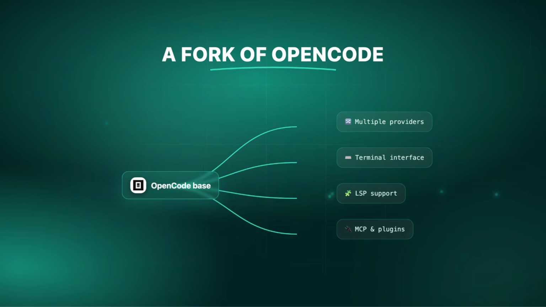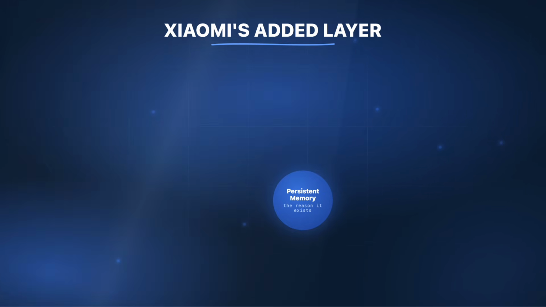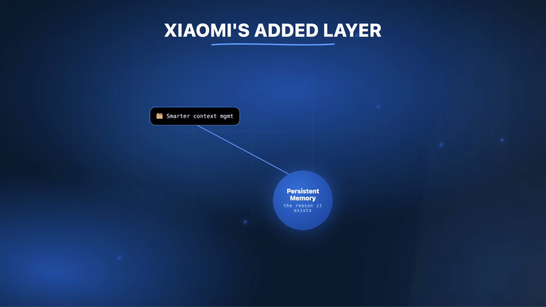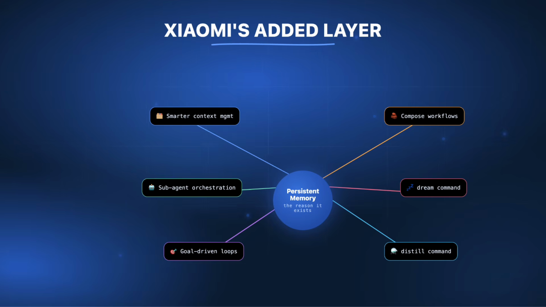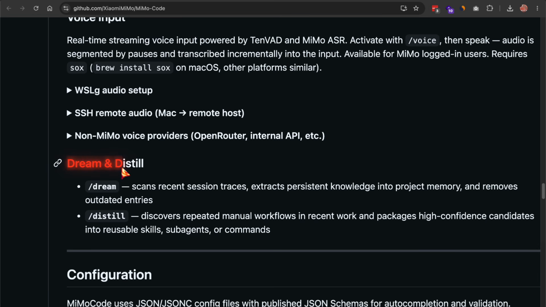On top of that base, the Xiaomi team added their own layer, and that layer is the whole reason this project exists. Persistent memory, smarter context management, sub-agent orchestration, goal-driven loops, compose workflows, and 2 self-improvement commands called Dream and Distill. I'll get to all of those.